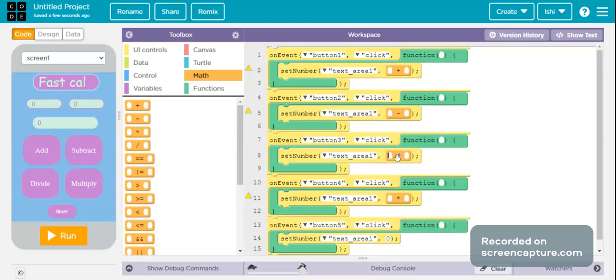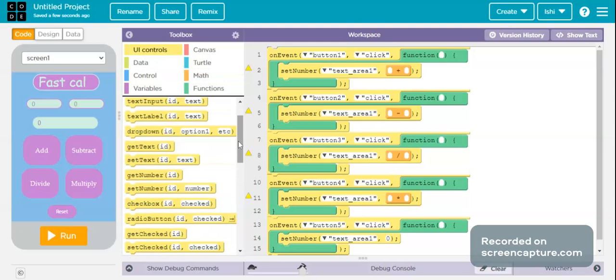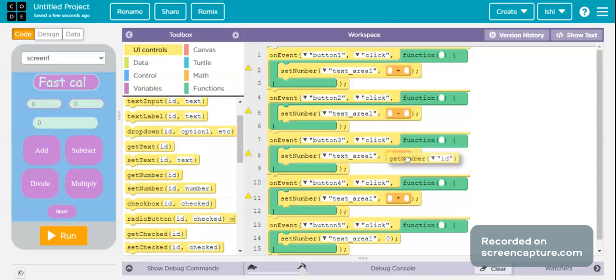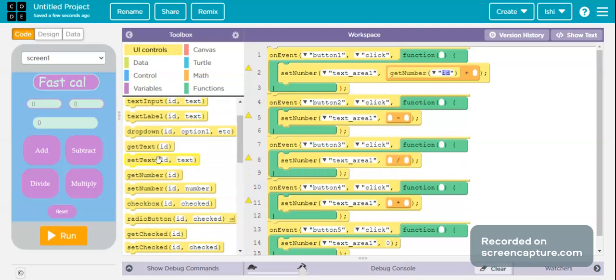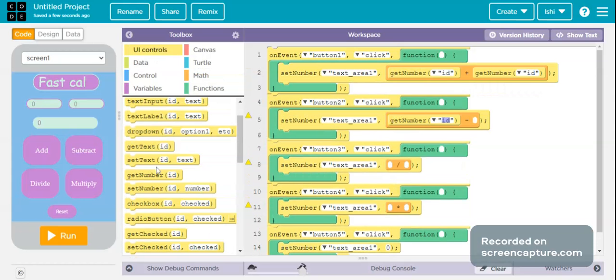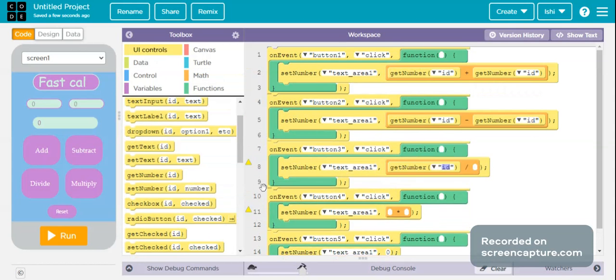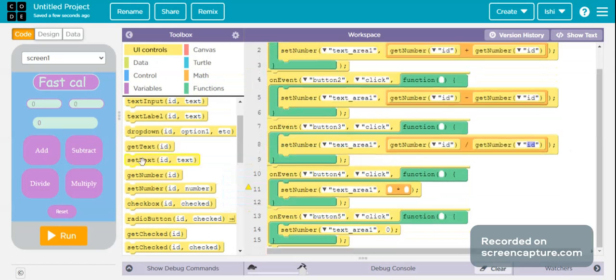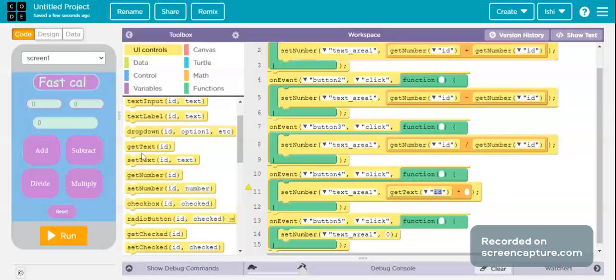Okay, and now I will add get number blocks over here. Get number, get number. Okay, so they're going to be here. Here it is. This one's over here, and now another one here, another one over here.